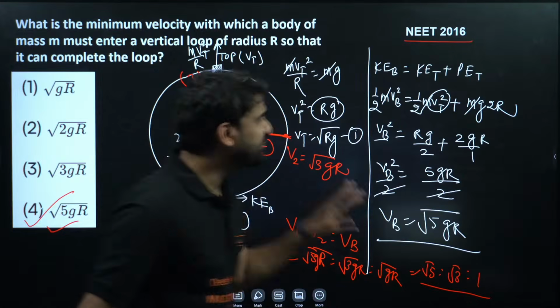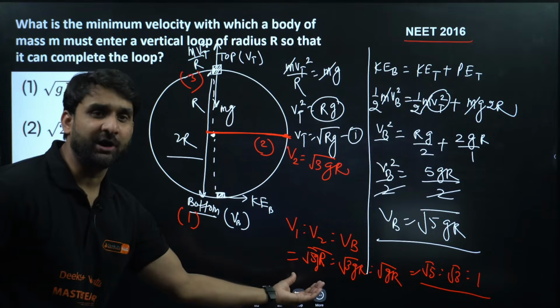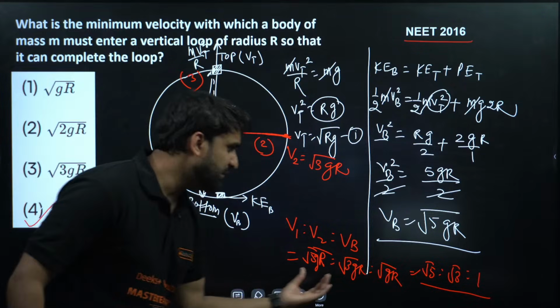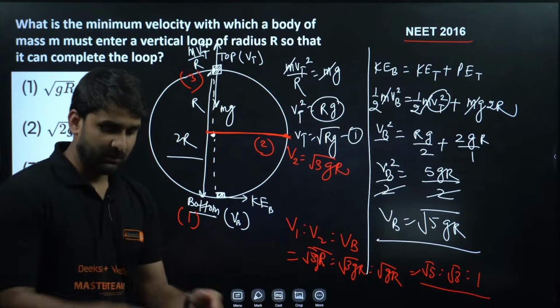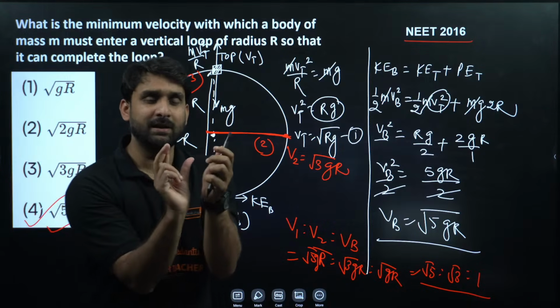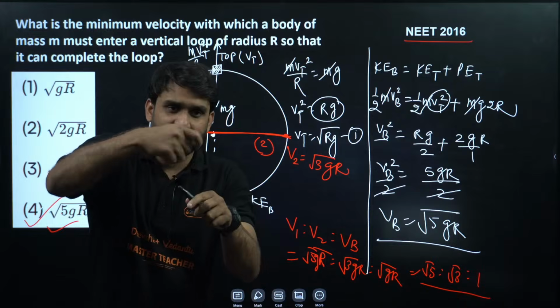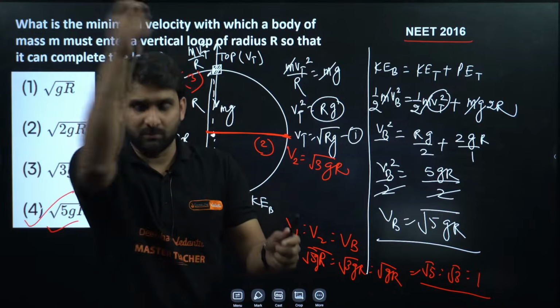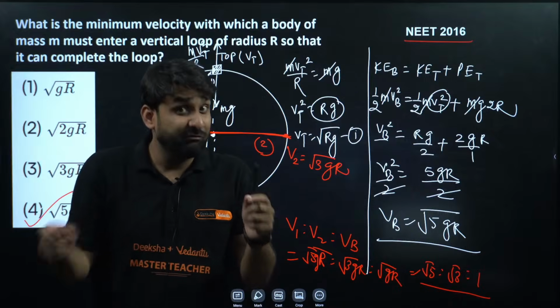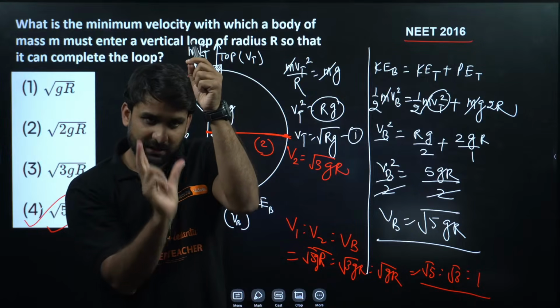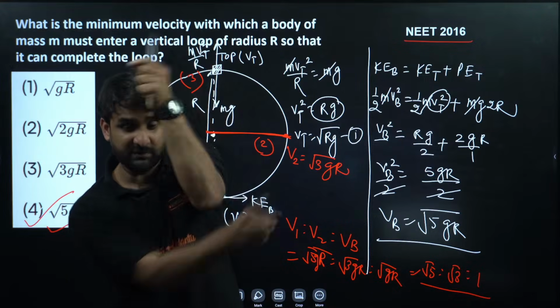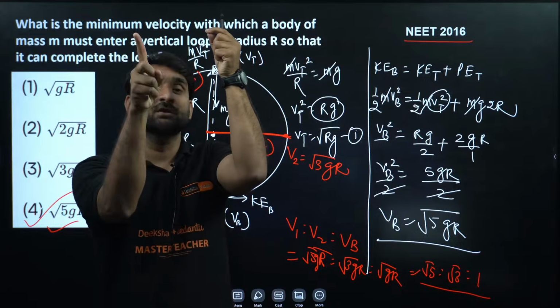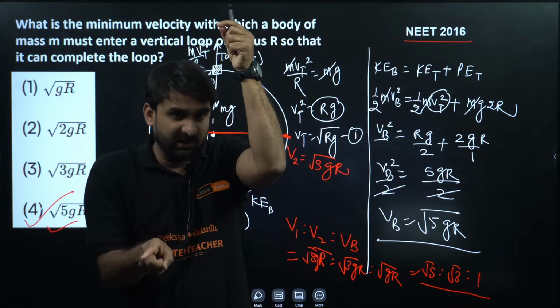See, apart from this question, I'm giving you a lot of different kinds of theory here, so that you can keep the formula in your mind. So take one string and a bob, tie a stone particle with the string and keep that bob in vertical circular motion. You will feel that the stone is passing at the bottom with high speed compared to the top.